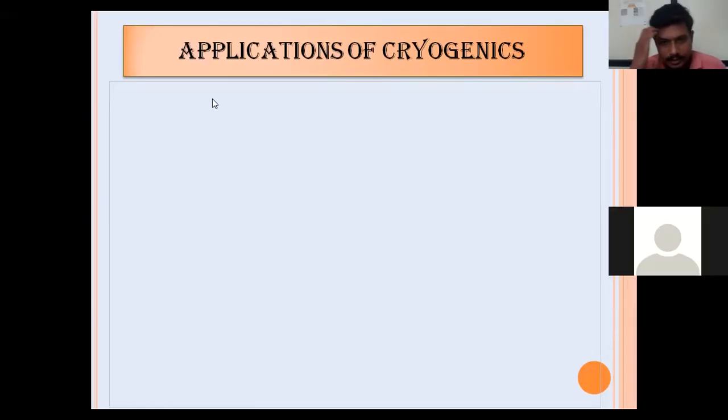Sorry. Because of network connectivity, I lost my network. So I have connected my laptop with the help of mobile network. Now it will be possible. Okay. So the screen is visible. Yes.